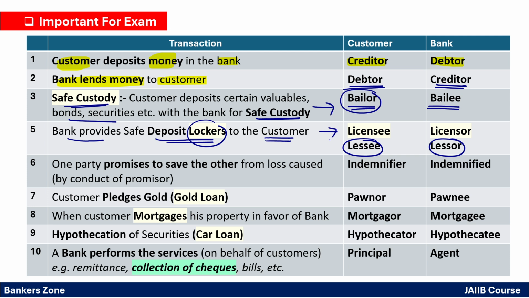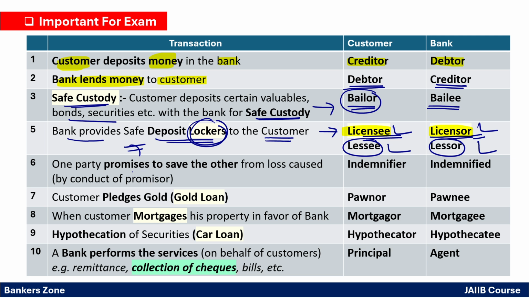Recently, as per the RBI guideline, you have to remember this, because in the exam they can ask you both. If there is a question on the safe deposit locker, the bank is nothing but the licensor. Again, who is the owner? The bank is the owner of the locker, so licensor, owner, you can correlate the pronunciation. And licensee means simply the customer. So remember, if there is an option like licensor, licensee, you can mark it. If there is an option lessor, lessee, you can mark that. If both options are there, you have to choose the licensor, licensee accurately.